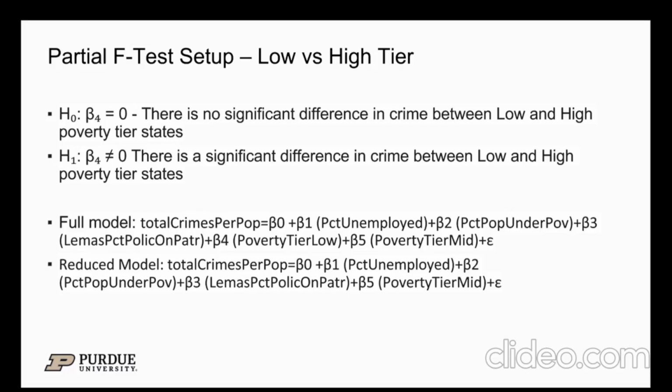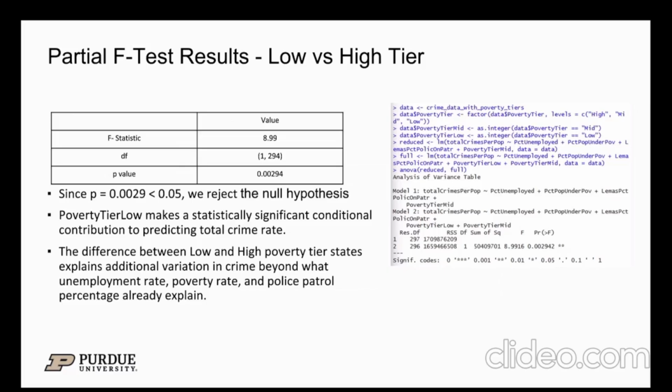Our reduced model is total crimes per population equals beta 0 plus beta 1 times percent unemployed plus beta 2 times percent population under poverty plus beta 3 times lemma's percentage police on patrol plus beta 5 times poverty tier mid plus our white noise.